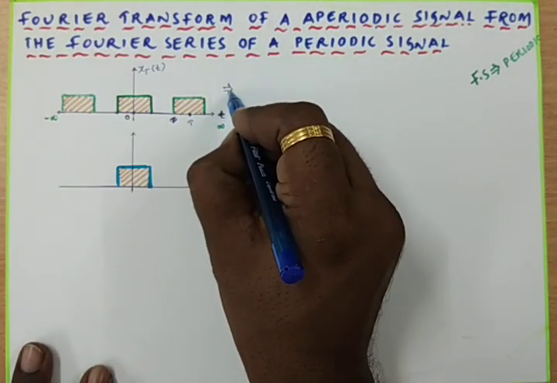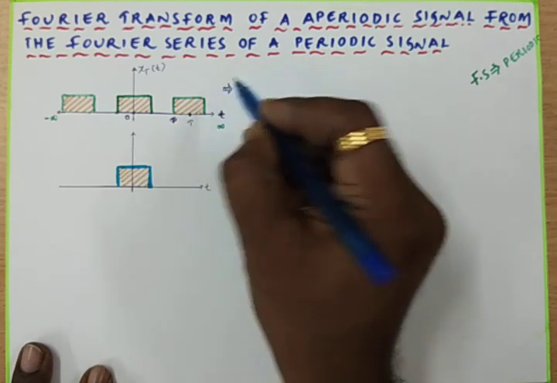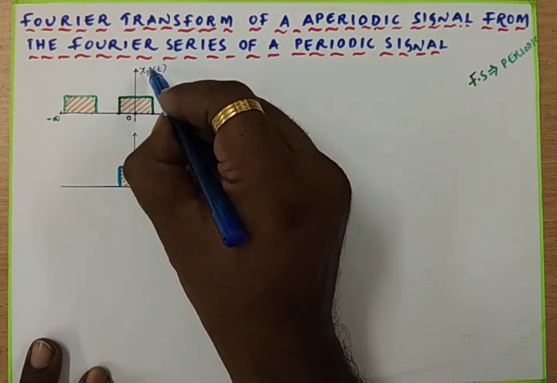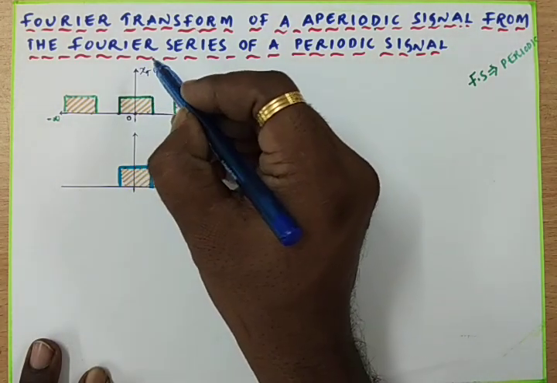We know that the Fourier series can be used to analyze periodic signals only, whereas the Fourier transform can be used to analyze aperiodic signals. So by having the periodic signal, I am going to have the aperiodic signal.